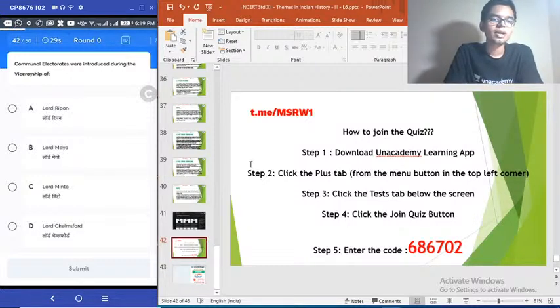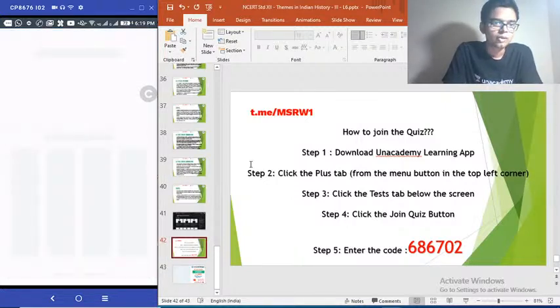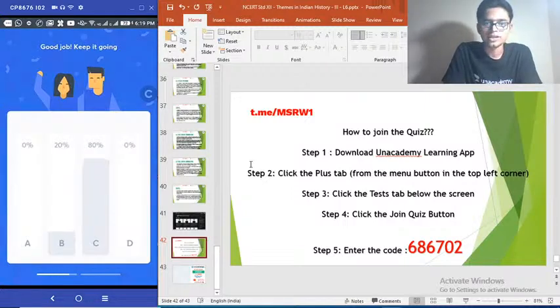Question 42. Communal electorates were introduced during the viceroyship of dash. Option A, Lord Ripon. Option B, Lord Mayo. Option C, Lord Minto. Option D, Lord Chelmsford. Very easy question. 1909 was the year. Time is up. The very infamous Minto-Morley reforms. Okay, so the answer is option B again. How many got that? Sorry, option C again. How many got that? 80%. Very good.